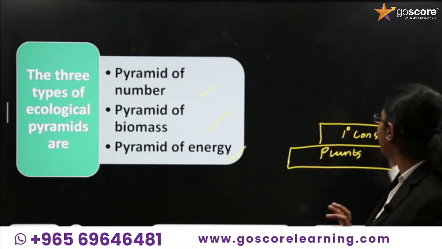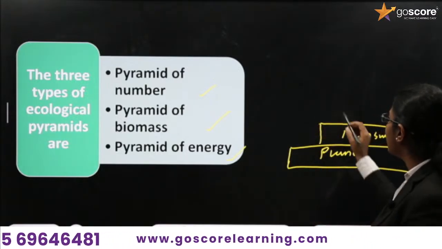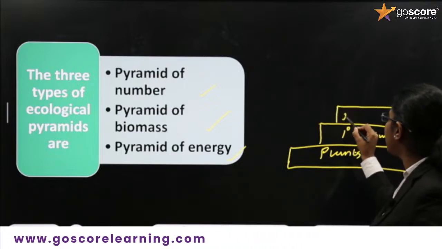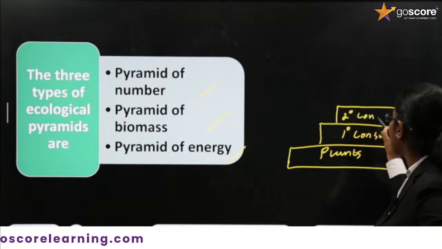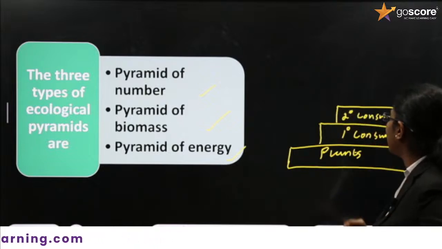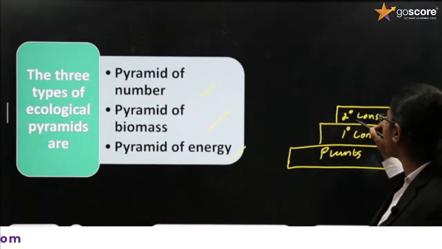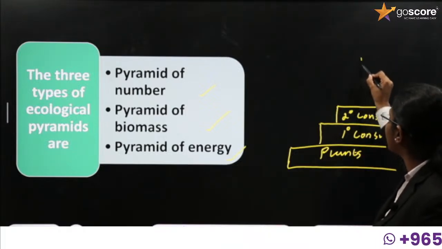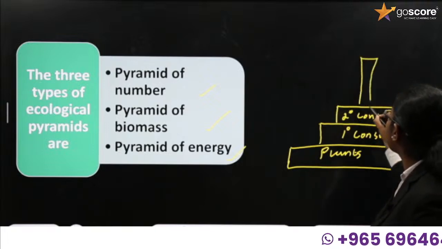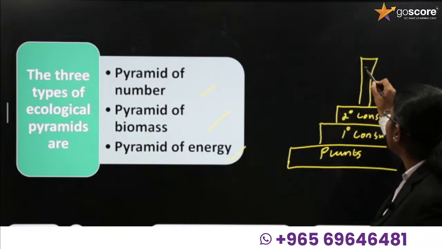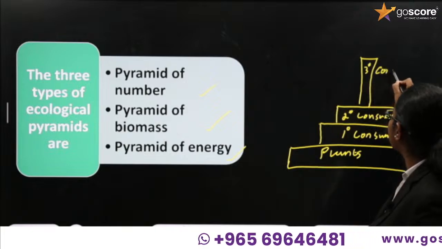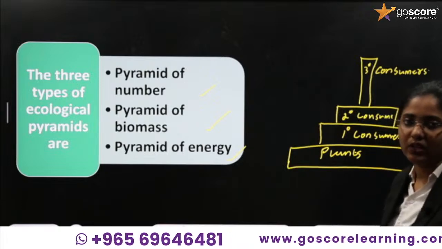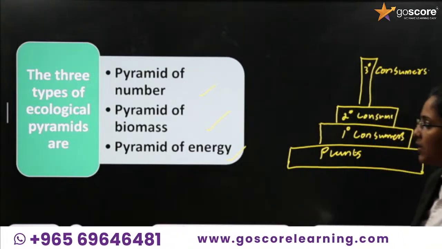So it is represented like this. Then next, the number of secondary consumers is less than the primary consumers. So it is moving like this. And last, the tertiary consumers are very few in number, so it is represented like this. Okay, that is all about the pyramid of number.